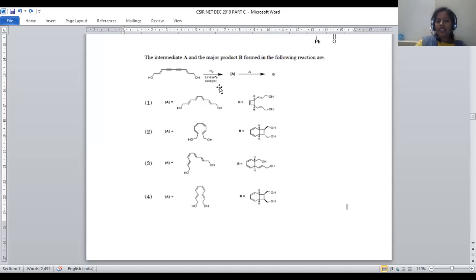Palladium barium sulfate mixture is said to be a Lindlar's catalyst, and we will get compound A. Now compound A is subjected to heating so that it is involved in a concerted mechanism and product B formation is possible. Now let us see what will be the suitable sequence for this transformation of organic compound into compound A followed by B.